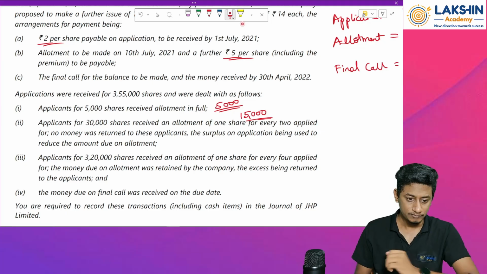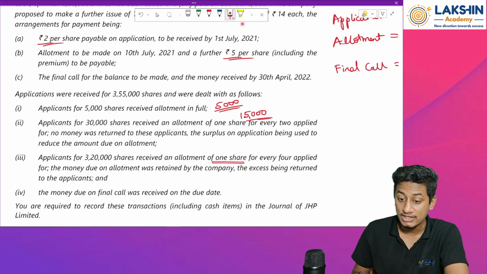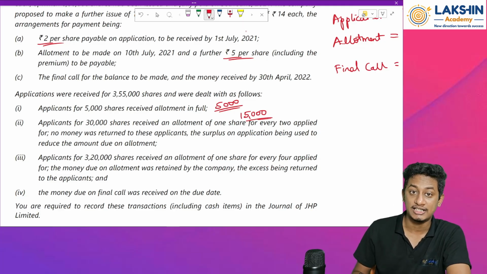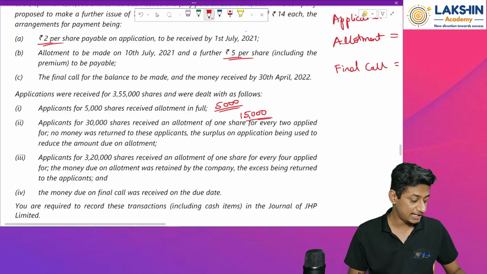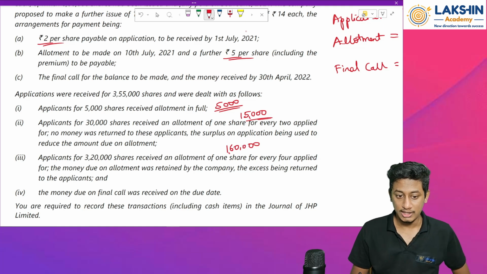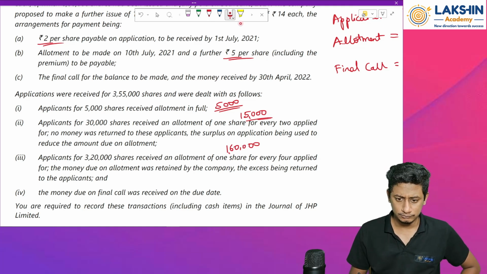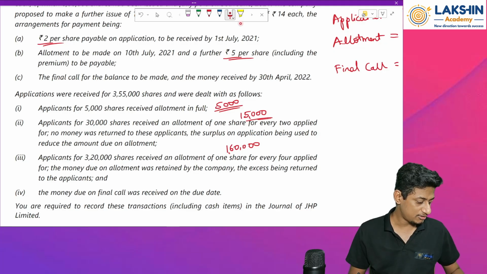Clear? Okay. Then application for 3,20,000 shares received an allotment of 1 share for every 4 applied, so a 1:4 ratio. How many shares did they get? 3,20,000 into 1/4, so 80,000 shares.